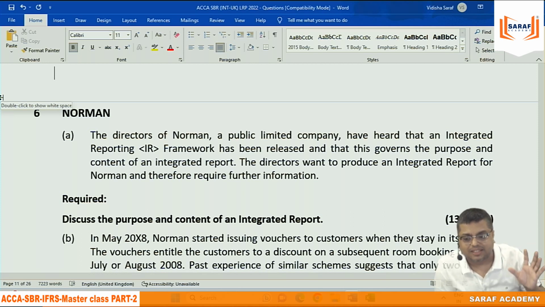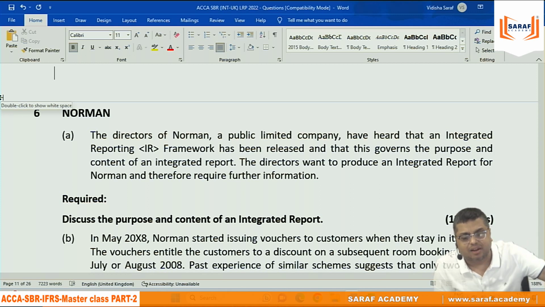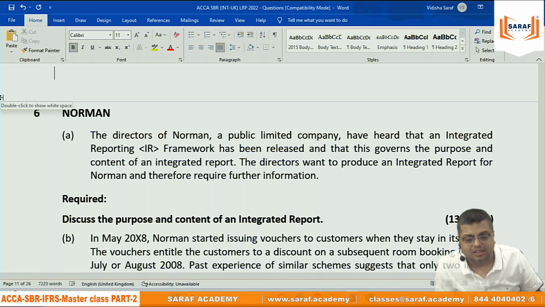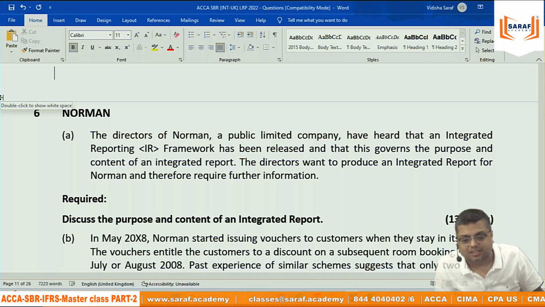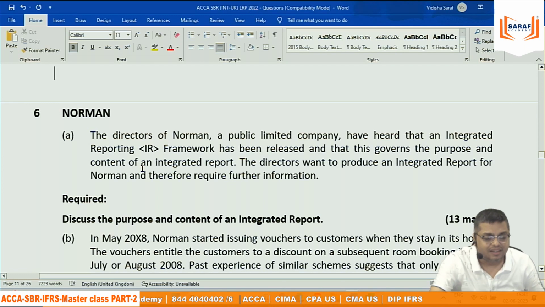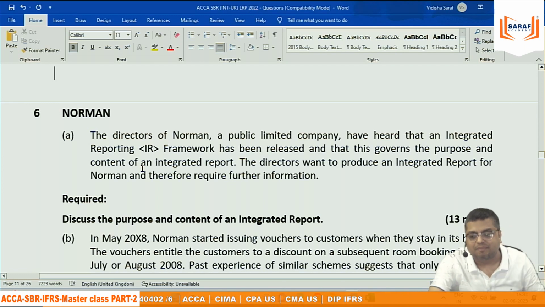So carbon emission means what? How much carbon dioxide you are releasing in the world because of your activities, what you are doing to reduce carbon emissions, and how much carbon dioxide you are saving by your activities. How much oxygen you are leaving. That can be measured. There are different instruments and all that. That is a part of integrated reporting.